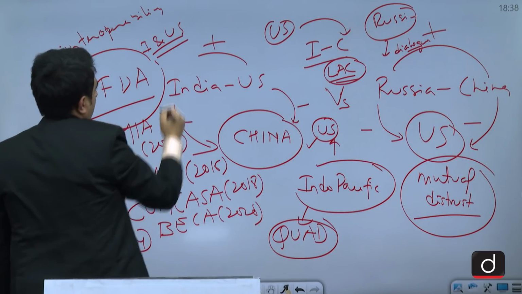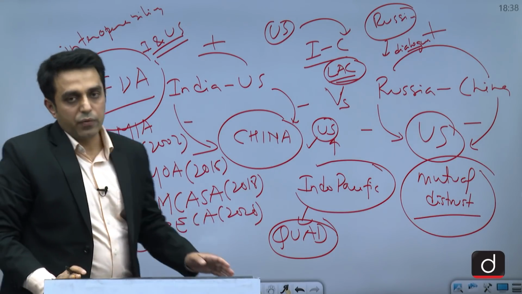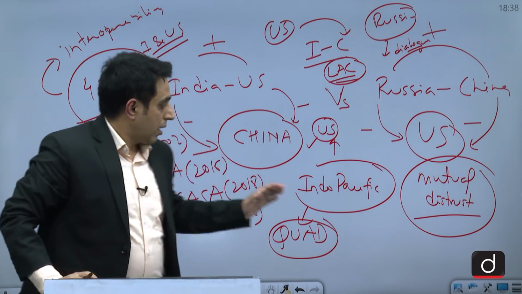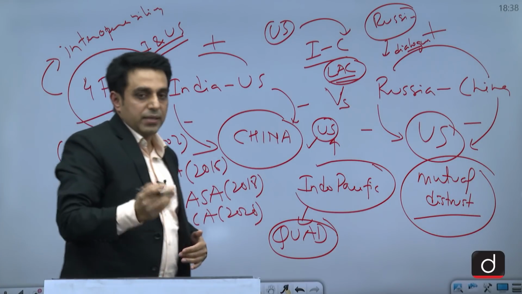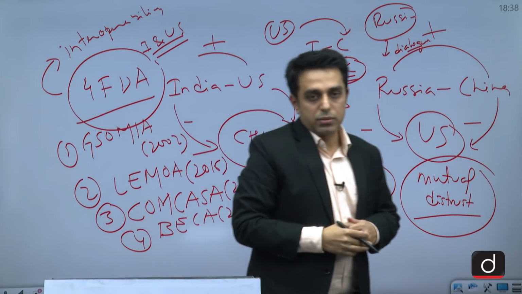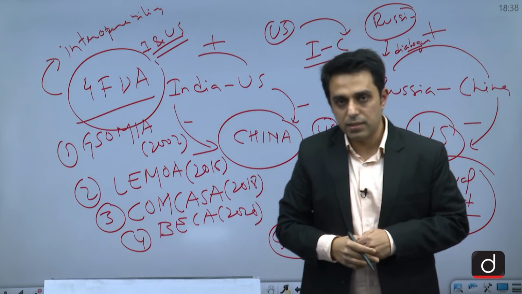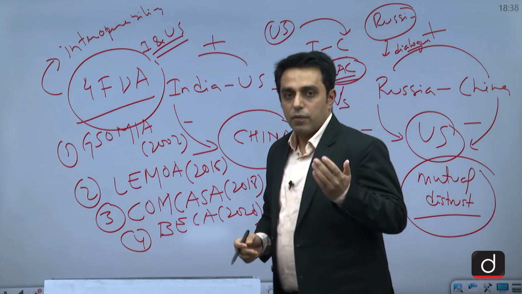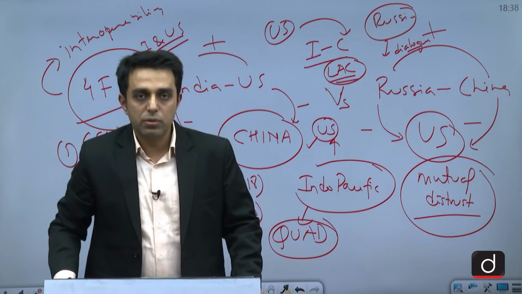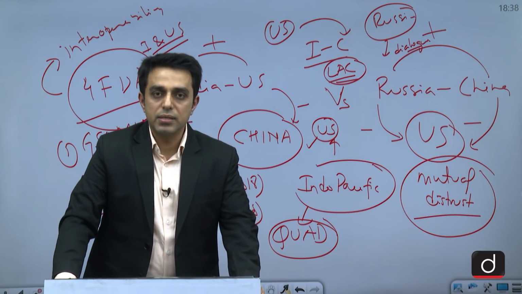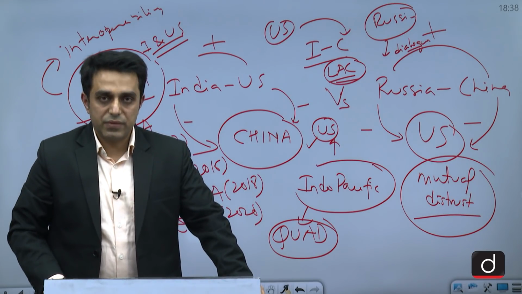And that will happen because a lot of military hardware India is purchasing from the US, and now with these agreements in place, India will also get access to a lot of intelligence and other communication from the US. So that is also going to be very handy in countering the Chinese threat in the Indo-Pacific region.